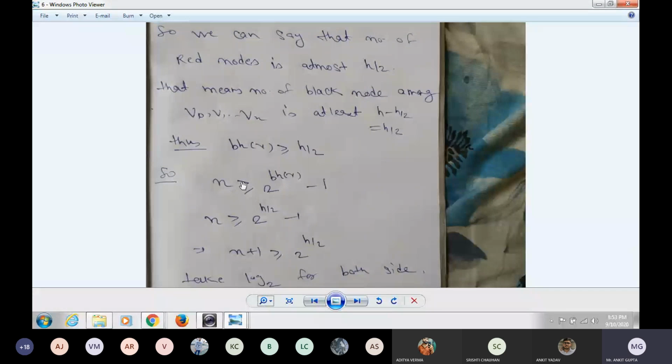The number of nodes is greater than or equal to 2 raised to the power bh(x) minus 1. Now bh(x) is h by 2, so n is greater than or equal to 2 raised to the power h by 2 minus 1. Now 1 will go to the left hand side, so n plus 1 is greater than or equal to 2 raised to the power h by 2.